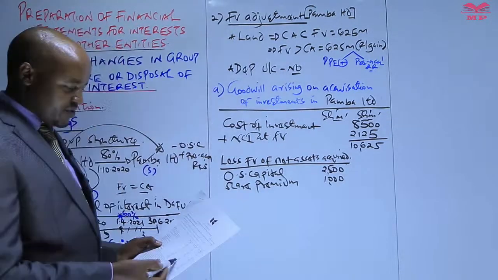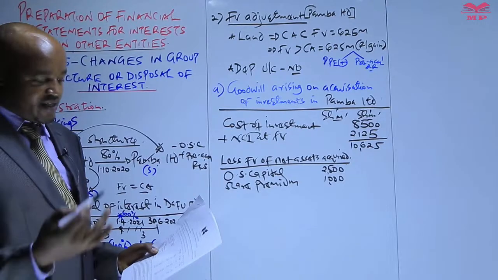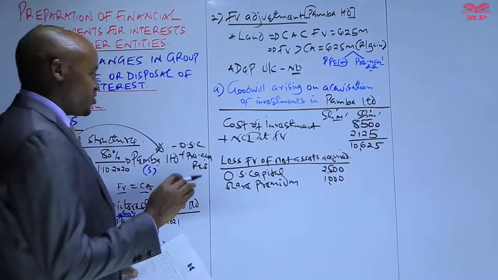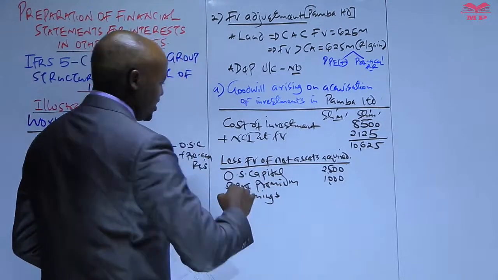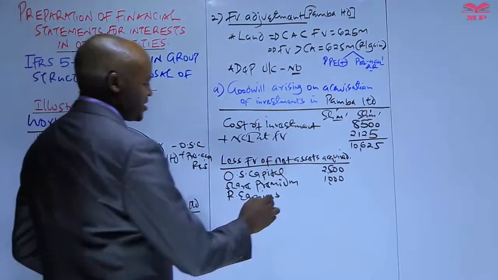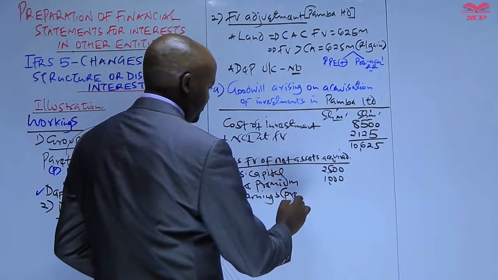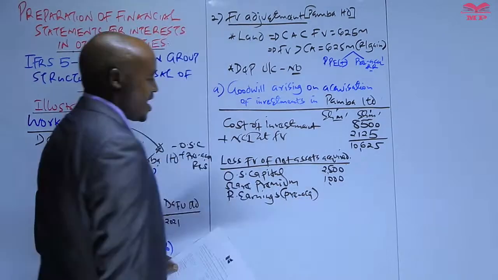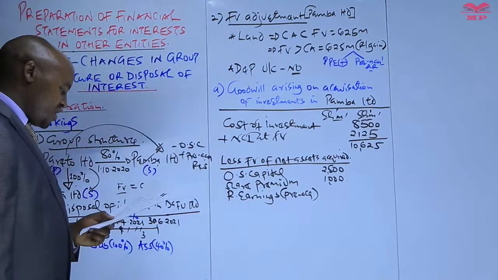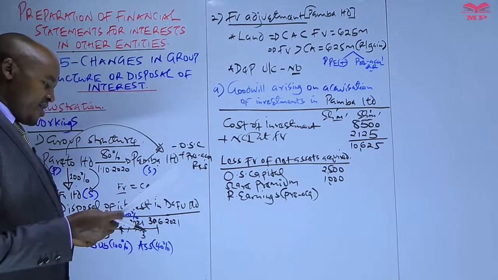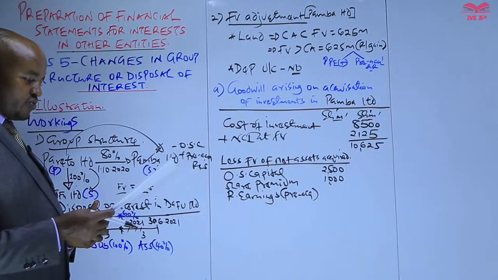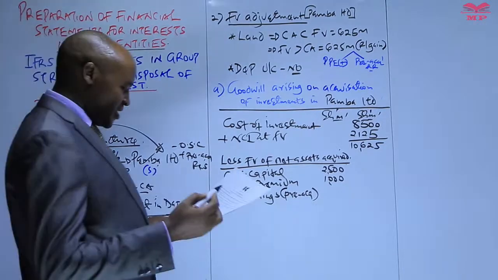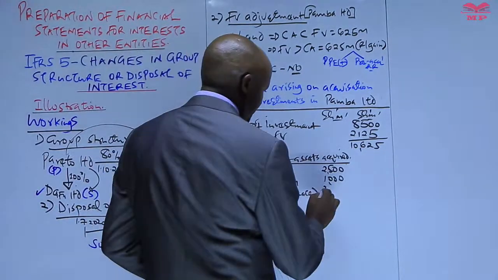Then the retained earnings, which we have there of 5250, that is at the end of the current year. That is not what we're interested with. We're interested with the retained earnings of Paba on the date it was acquired, and that is now what we refer to as the pre-acquisition retained earnings. That one is given in the additional information number 1, whereby we are told when Paba Limited was acquired, its retained earnings stood at 35.